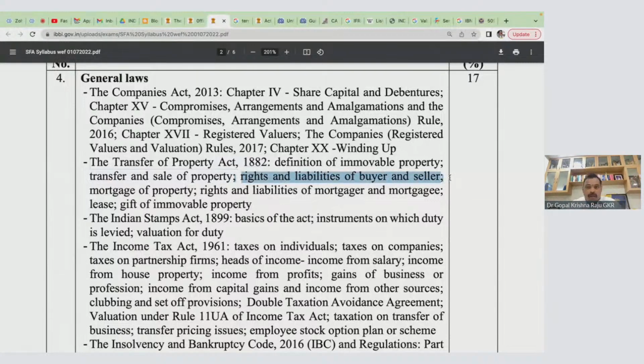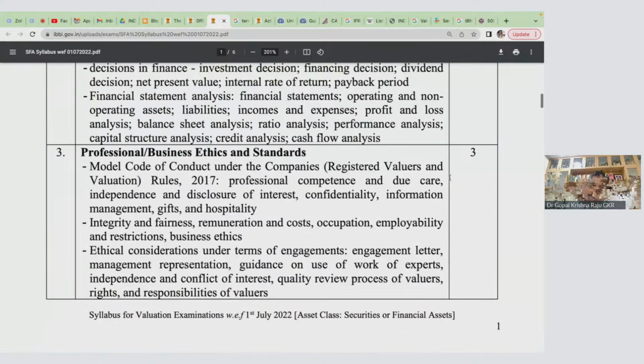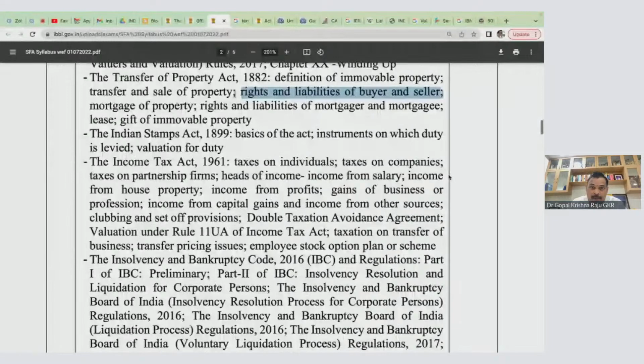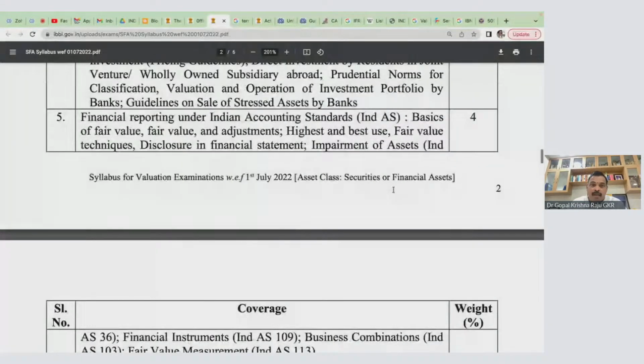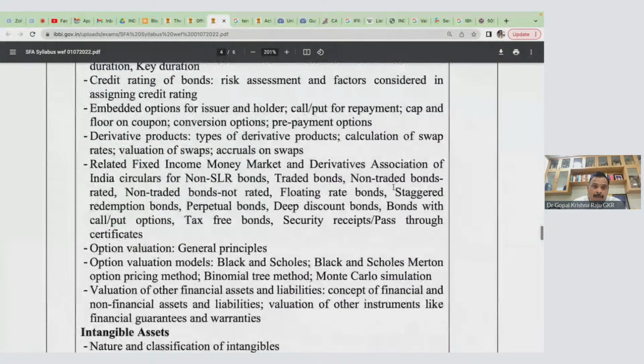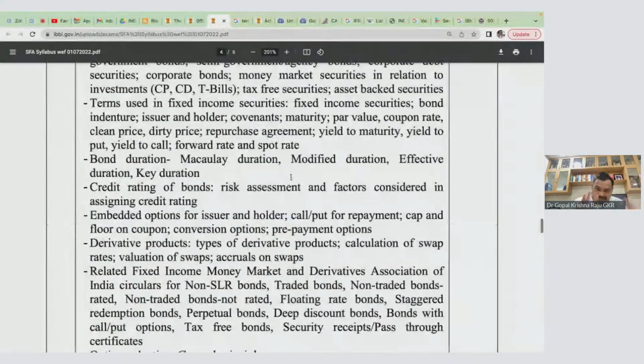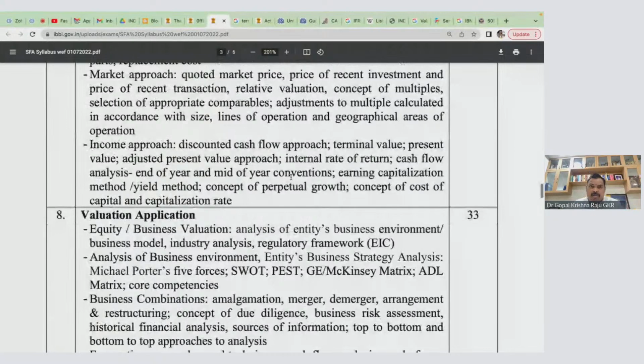So there will be one more session on day 6. And please tell me which are all the areas you want us to discuss, whether on macroeconomics or general laws, because general laws is 17 marks. You tell me which areas we need to discuss. Whether we need to do a session on the judicial pronouncement, because it's only 1 mark, situation specific valuation, because that will also form part of your case studies. Anyway, I'll be doing case studies on this. On startups, I'll be doing case studies. On SME enterprises, I'll do case studies. So it is a very interesting syllabus. The syllabus is quite vast, I'm telling you, quite vast.